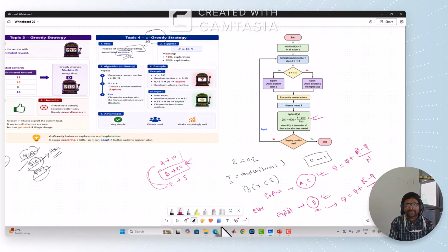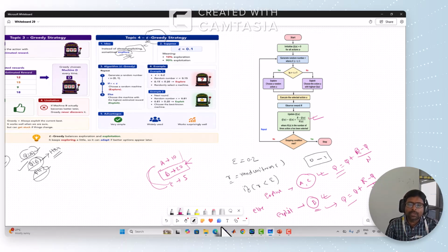I hope you understand this complete algorithm, how the epsilon greedy approach balances exploration and exploitation, and how we estimate the future rewards based on the incremental step method that we discussed in this lecture.